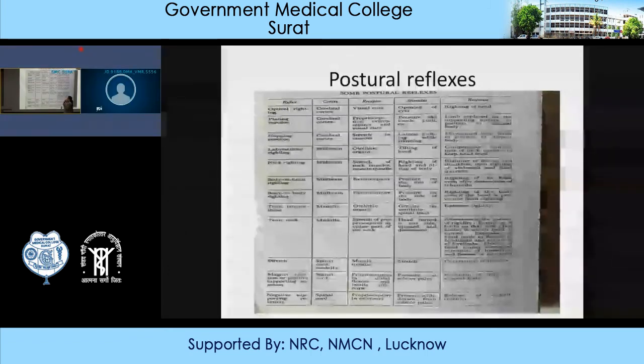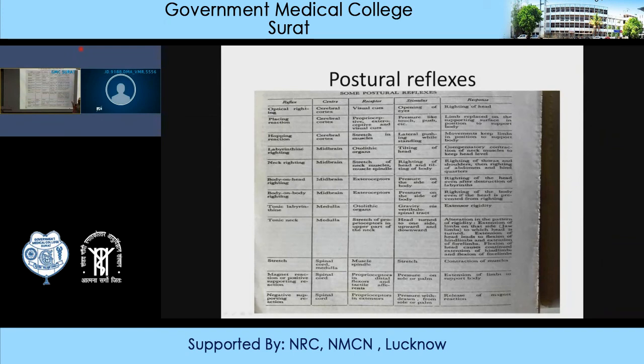Body on body righting means when the animal is lying on one side, and then you just apply pressure on the head and prevent the righting of the head. That means the animal will not be able to put its head in the normal position. Then also you can see that the animal gets up from its lying down position.